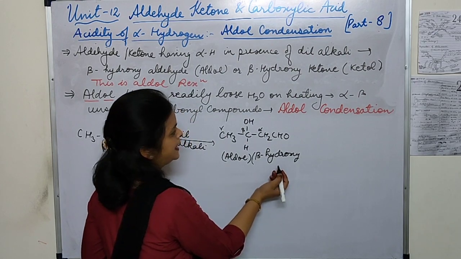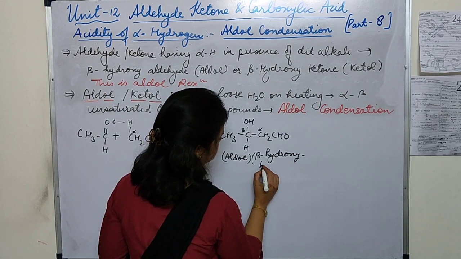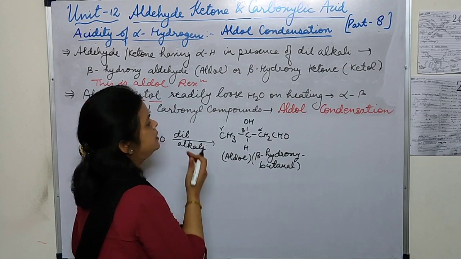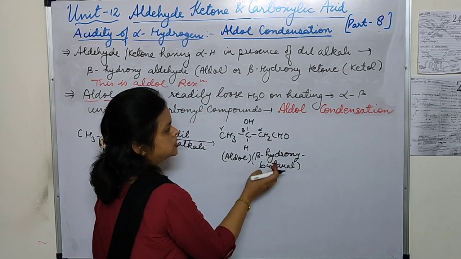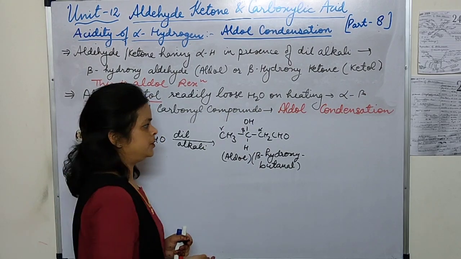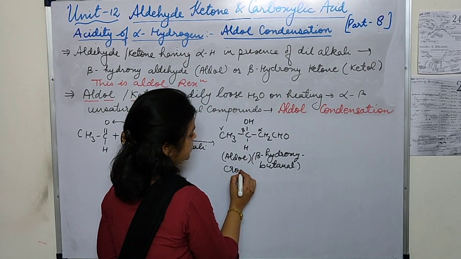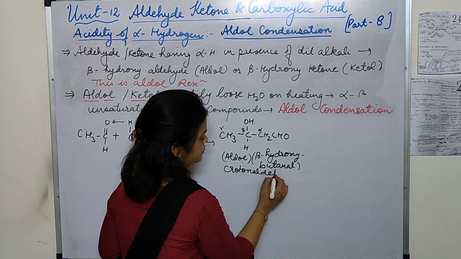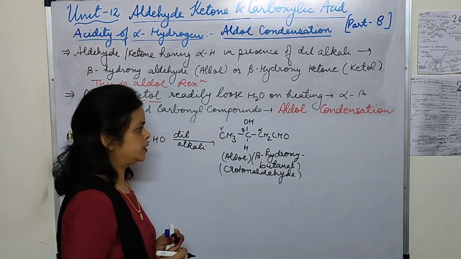Beta hydroxy aldehyde you can write, or you can take butanal. Now if you have to write its IUPAC name, beta hydroxy or 3-hydroxybutanal you can write, and this is also called crotonaldehyde. Students, when we were doing the nomenclature, there we had seen it is crotonaldehyde.